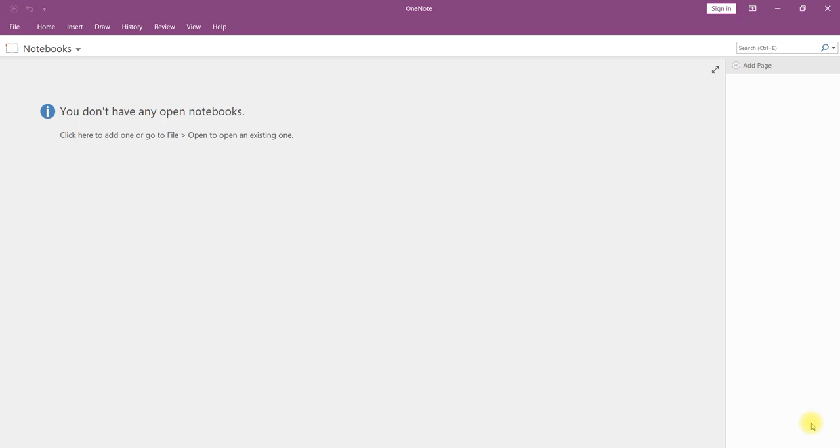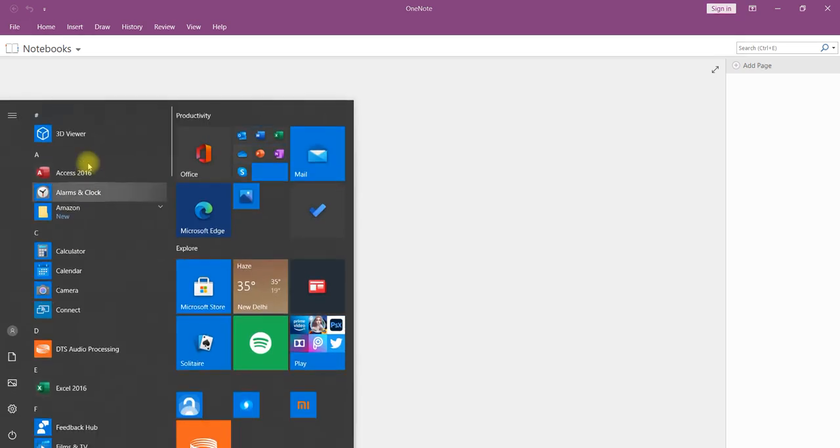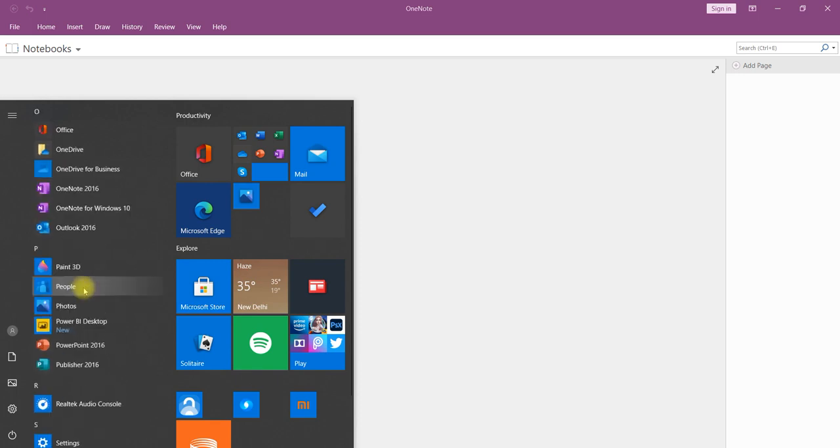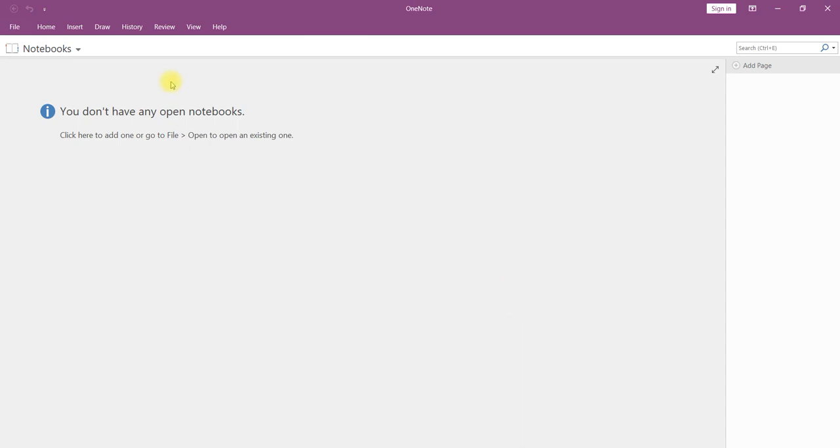From where will you get OneNote? If you have already installed it, you can go to the start menu and search for O. There you will have OneNote. Once you open OneNote, this will be a blank note. Here it says notebook, and here we have file, home, insert, draw. Many options are available in OneNote.